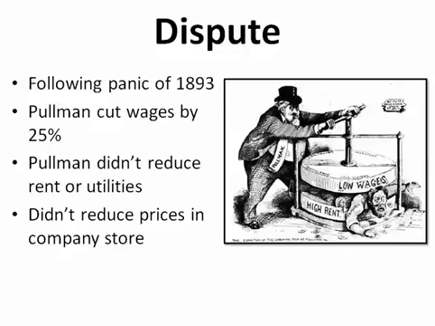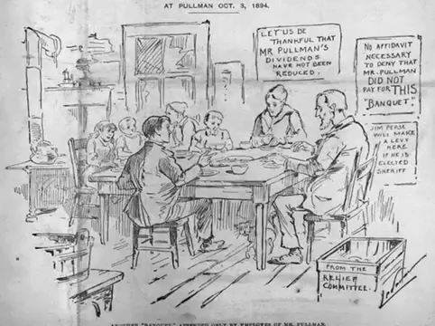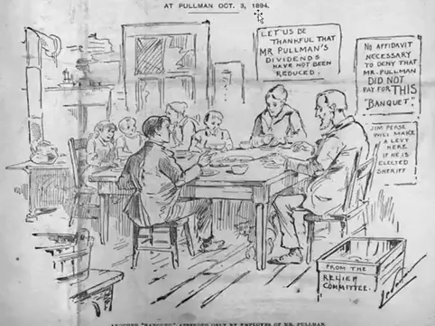And here's a cartoon showing George Pullman here. Low wages and high rent. Here's the worker here being strangled to death by George Pullman. This is a cartoon during the time. Here's a different sketch here. It says October 3rd, 1894, Pullman. Let us be thankful that Mr. Pullman's dividends have not been reduced. No affidavit necessary to deny that Mr. Pullman did not pay for this banquet, meaning what they're eating here. And here's from the relief committee. In other words, they're poor, they can't afford to eat, so they get this from the relief committee.